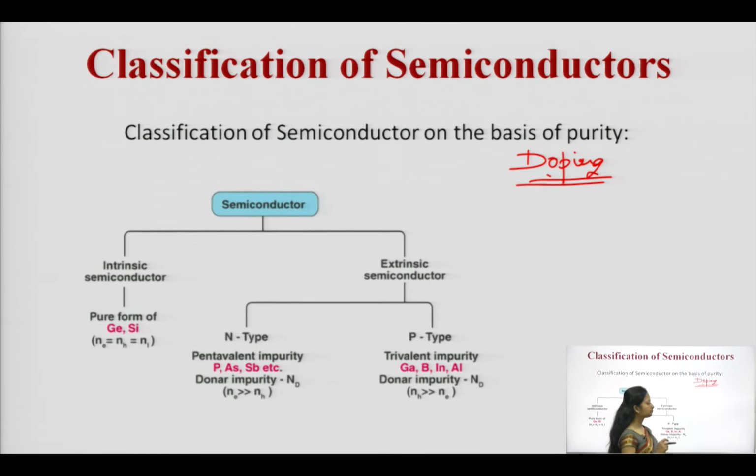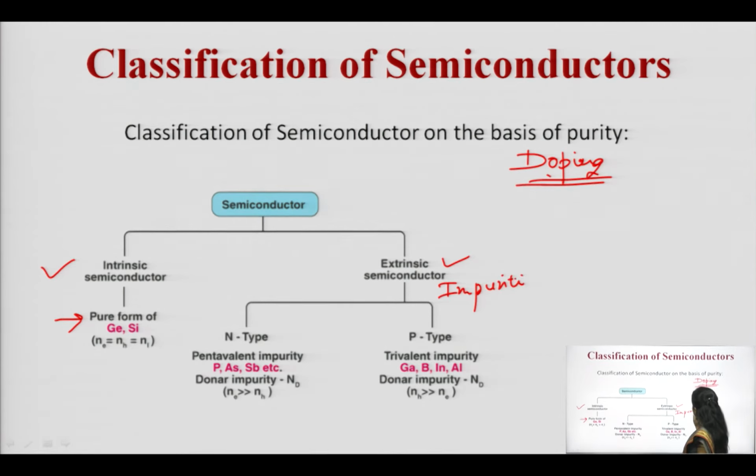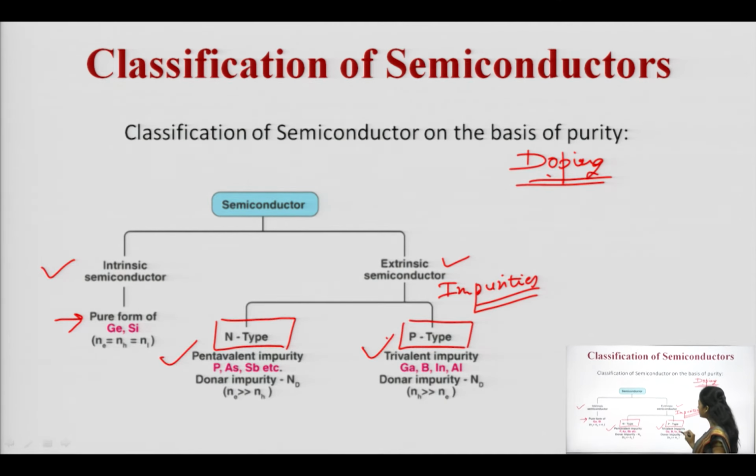You can see this diagram. Here, semiconductors are broadly categorized into two categories: intrinsic semiconductor and extrinsic semiconductor. Intrinsic semiconductors are the pure semiconductors and extrinsic are the impure, where impurities are added, depending upon the type of impurity, whether we are adding pentavalent or trivalent impurity. If pentavalent impurity is added, the semiconductor is known as N-type, and if trivalent impurity is added, it is known as P-type semiconductor.